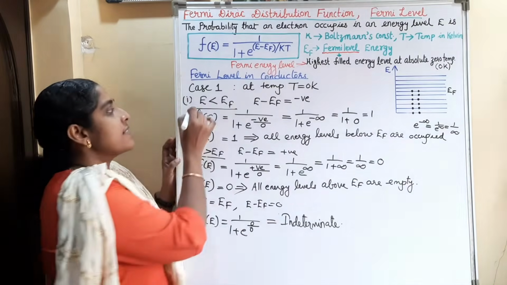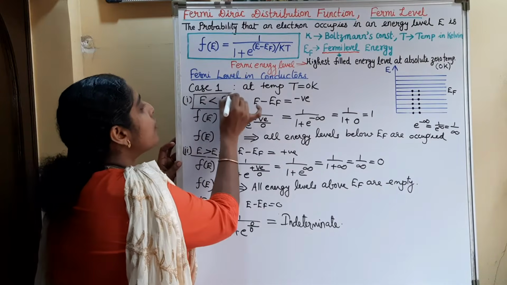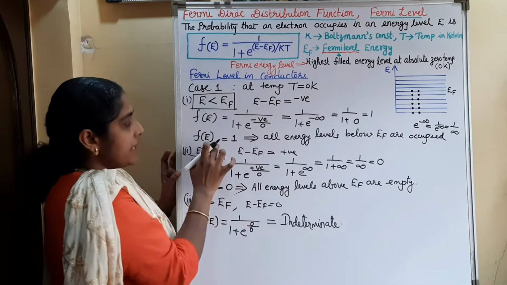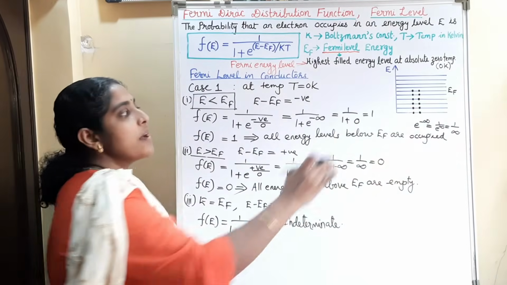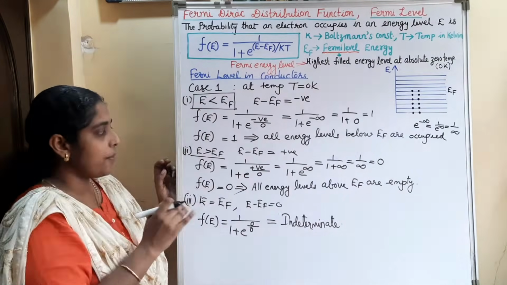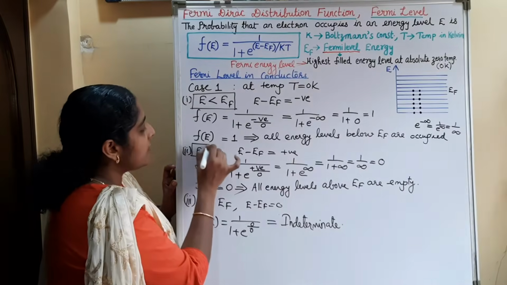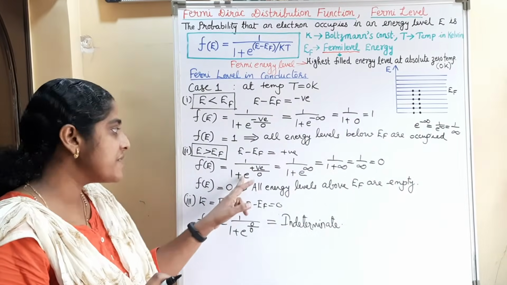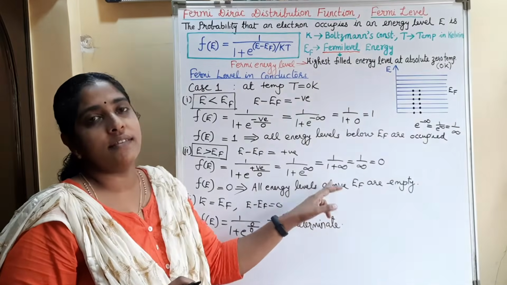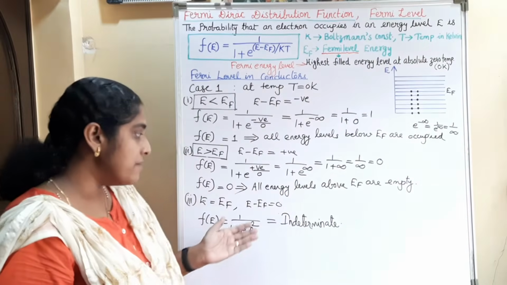So if we consider the energy levels below the Fermi level, the Fermi Dirac distribution function is 100%. That is, all the energy levels below the Fermi level are completely occupied. And if we consider the energy levels above the Fermi level, the Fermi Dirac distribution function is 0. That is, all the energy levels above the Fermi level are empty.